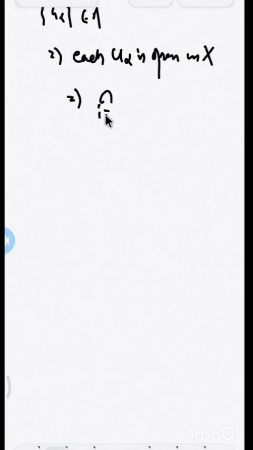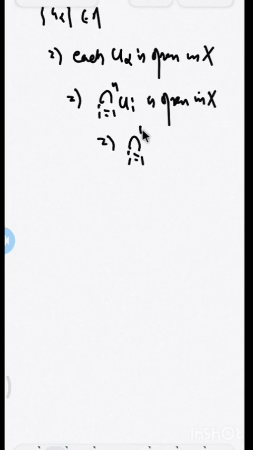So the intersection for i equal to 1 to n of U_i is open in X, which implies it belongs to tau, because when a set is open in X, it automatically belongs to tau. So the properties tau has: the empty set belongs to tau, the full set belongs to tau, tau is closed under arbitrary union, and tau is closed under finite intersection. And this tau is nothing but the collection of open sets in the metric space (X, d).